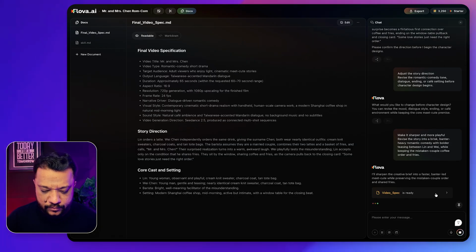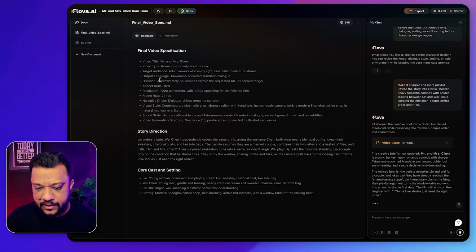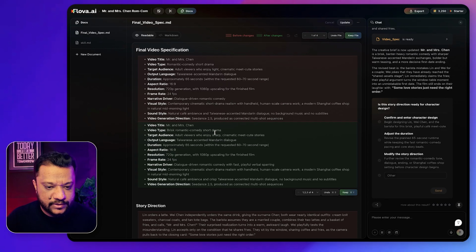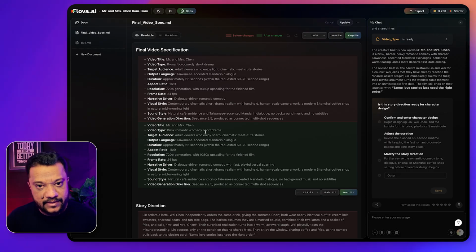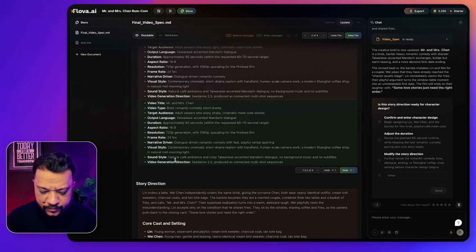So I selected that option here, and now it again started analyzing that part. And as you can see, it showed me the final video specification. So the previous specification and the later specification, I can see a clear difference between what exactly I pasted and what this agent suggested to me. The title, target audience, a few of the changes you can see are there, and which looks good to me.